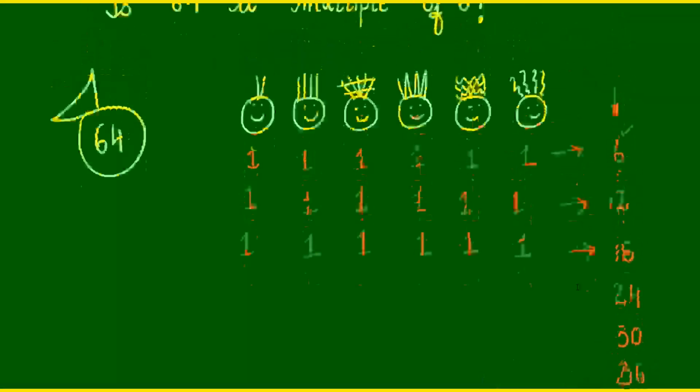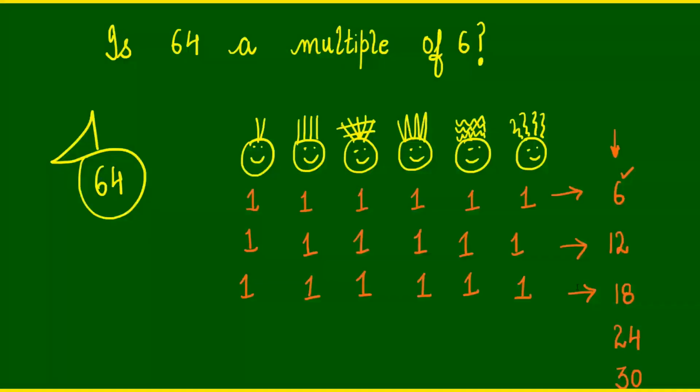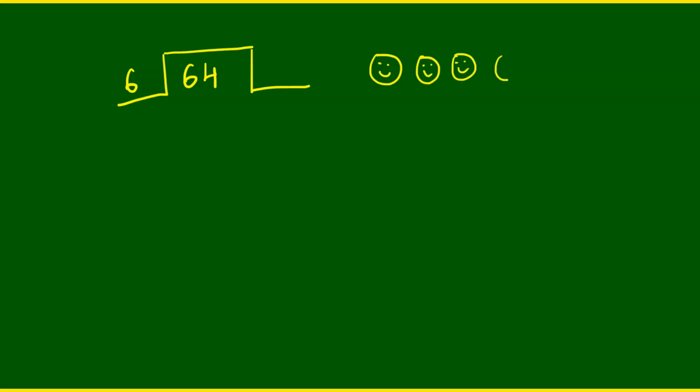So, we come to know that 64 is not a multiple of 6. Now, let us relate the same thing with the long division procedure which we have learned. For long division, we will write 64 here and 6 here because we are dividing 64 by 6. That means just think of the candies. We are dividing 64 candies among the 6 kids. So, how do we divide?